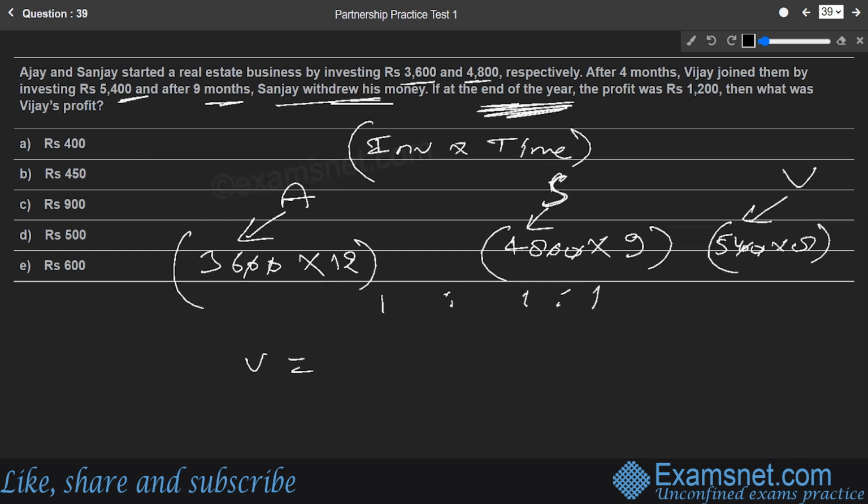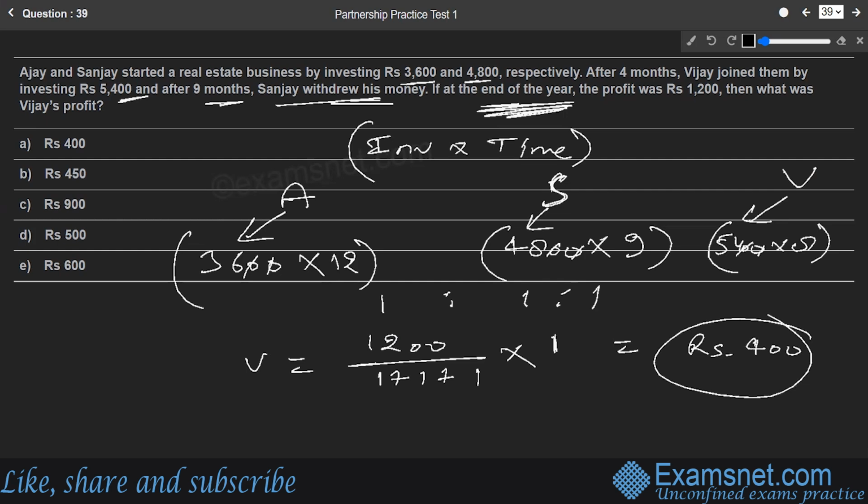The total profit earned is 1,200 rupees, divided by the sum of ratio terms of all, and multiplied by Vijay's share. So everybody's share is equal, so we can take it as 1. So it's nothing but rupees 400. So the ultimate profit share of Vijay is 400, available in option number A, and is the right answer.